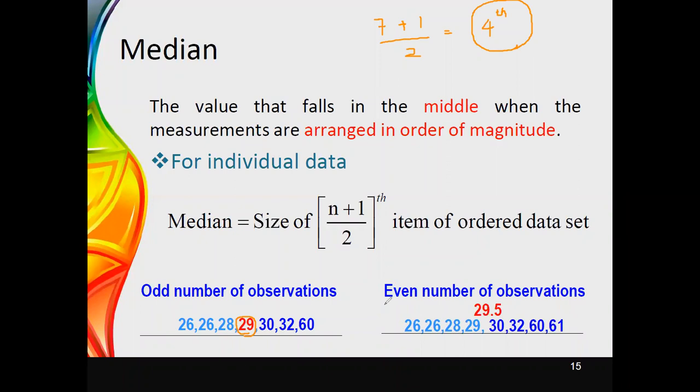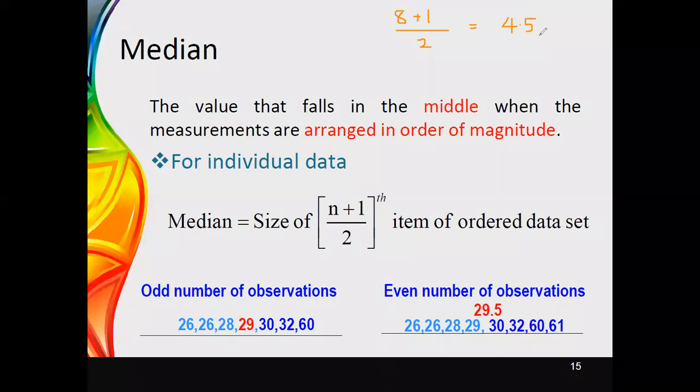And if you come to the second set of values, now here you can see that there are altogether 8 values. Even though we are having 8 values as an even number, you can apply the same equation in here. What we are going to do is, first of all, you identify the position of the median value. To identify the position of the median value, you can use the equation. Once you do the substitution, it is 8 plus 1, then divide by 2. 8 plus 1 is 9, divide by 2 is 4.5. Therefore, you can see that at the place of 4.5, you are having the median.